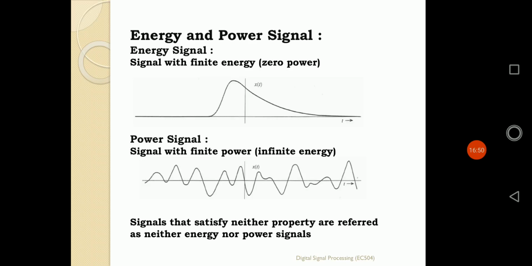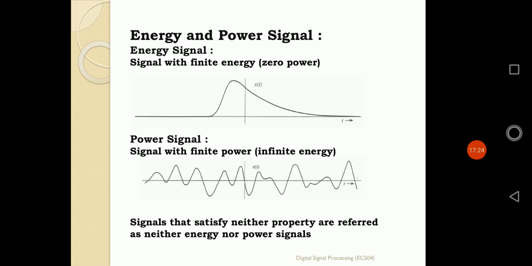Certainly infinite energy does not mean it has zero power or finite power. For an infinite energy signal, if the power becomes finite, then only we can say that signal is a power signal. And those kinds of signals that do not fall in the concept of the energy signal, nor in the concept of the power signal, can be defined as neither energy signal nor power signal. So in that way we can define there are 4 types of signals.